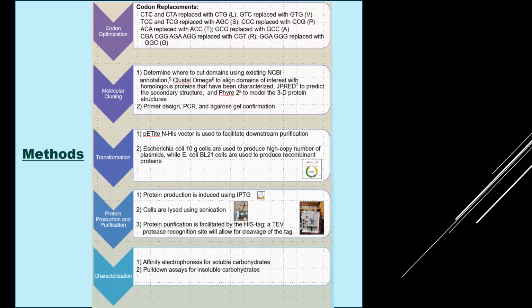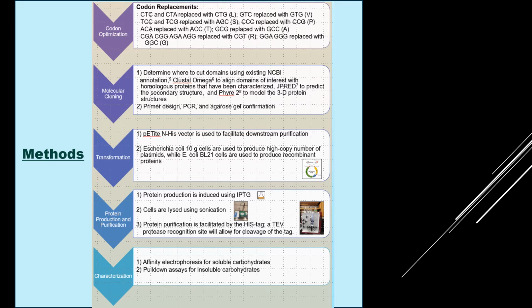Then primer design, PCR confirmation via agarose gels. Next, transformation using the pEHISTEV vector, and these will be transformed into E. coli 10G cells to produce high copy number of plasmids and E. coli BL21 cells to produce the recombinant proteins.